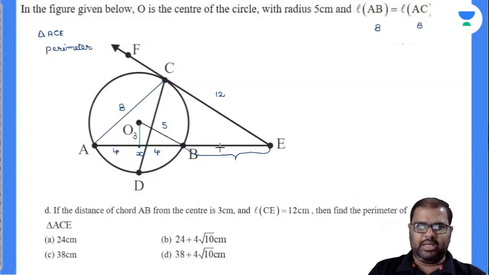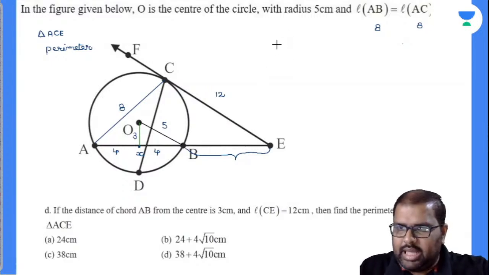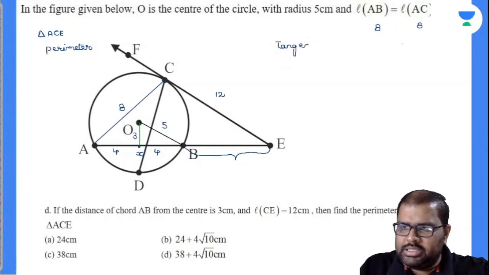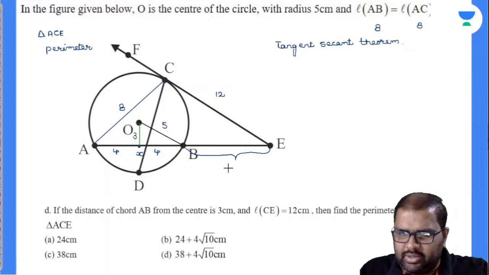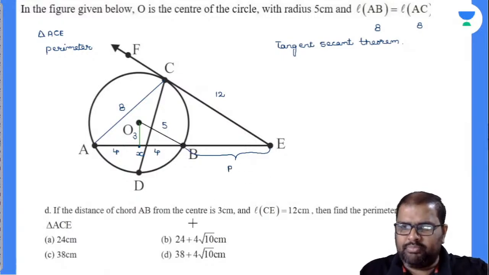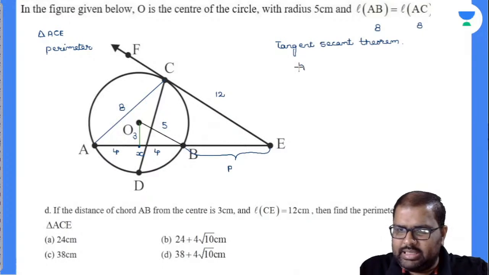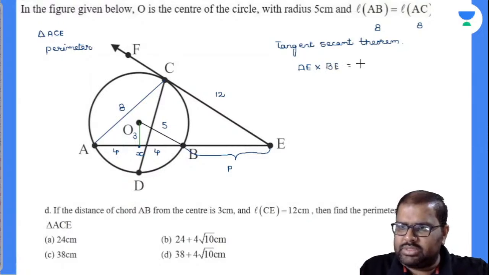Now see, we have a theorem called the tangent secant theorem. How many of you know this? In circles, you might have learned this theorem, but I don't know about your application of it. So I'll take this as the P value. By the tangent secant theorem, what can I write? The secant AE times the tail end part outside the circle, BE, is equal to CE squared. This is your tangent secant theorem.